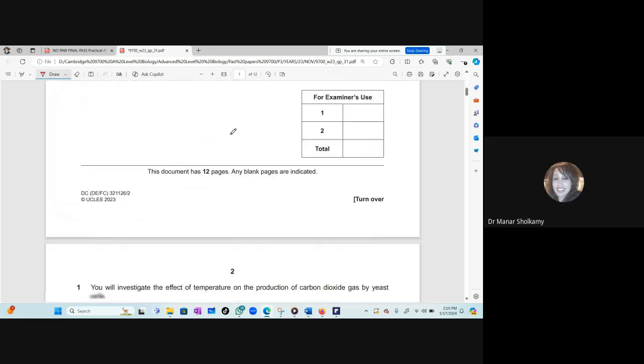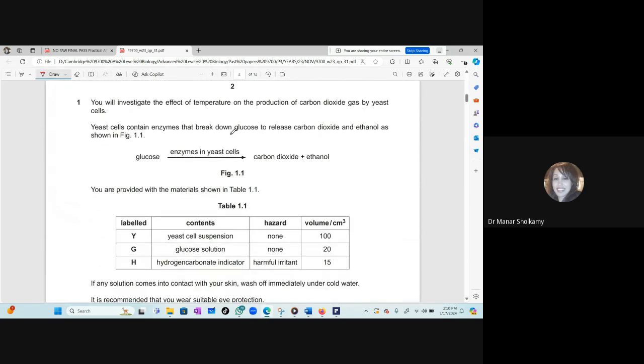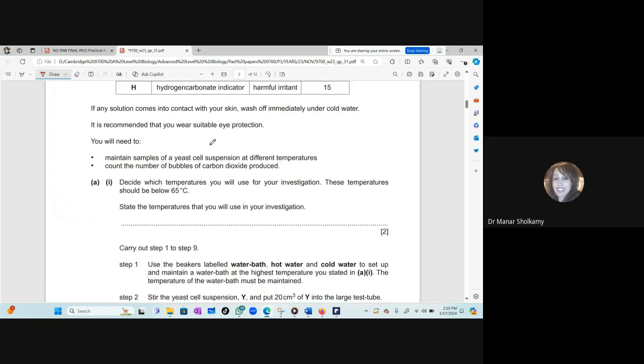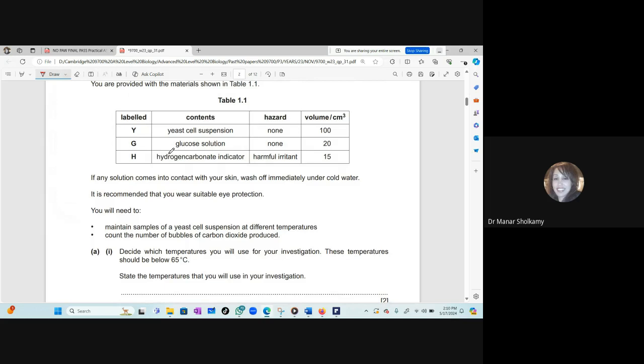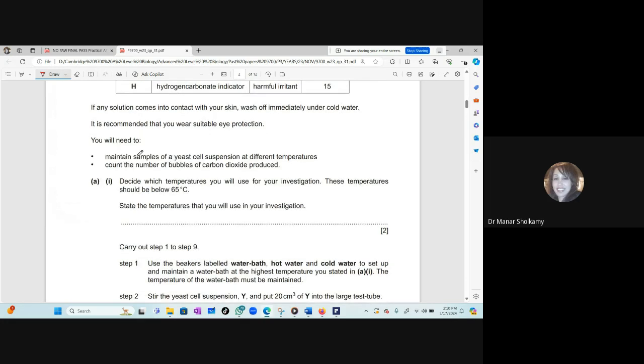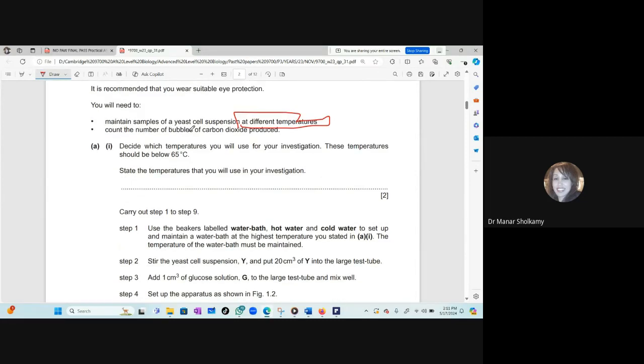Yes, so from the moment you read this investigation, you will identify the independent variable, which is the temperature. Okay, you will be given the yeast and the glucose solution and the hydrogen carbonate. Our problem in the lab is that we don't have hydrogen carbonate. That's why we cannot do this one, but we will still solve it. And you will need to maintain samples of a yeast cell suspension at different temperatures, count the number of bubbles of carbon dioxide produced. Now, we did use a water bath in the lab and a thermometer, especially last time. Okay, you will count the number of bubbles.